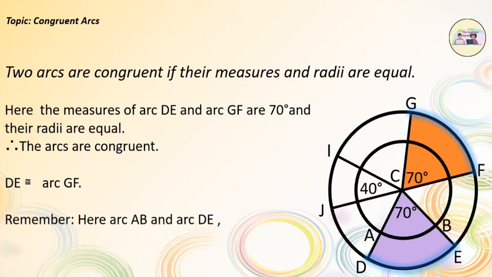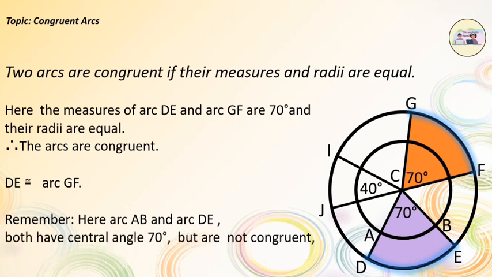Remember, here arc AB and arc DE both have a central angle of 70 degrees but are not congruent because their radii are not the same.